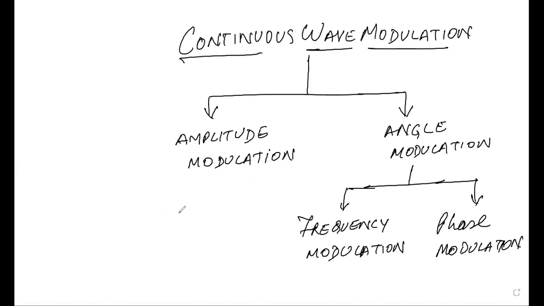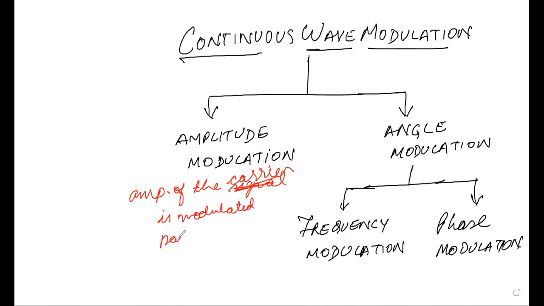In amplitude modulation, we have already seen that the amplitude of the carrier signal changes according to the baseband signal. The amplitude of the carrier is modulated based on the